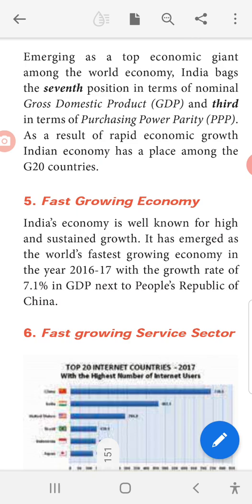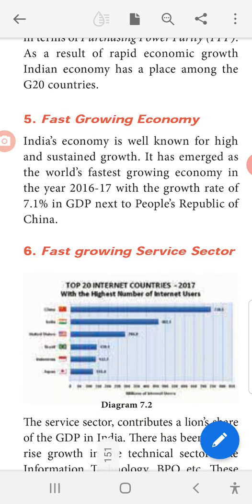Emerging as a top economic giant among the world economy, India bags the 7th position in terms of nominal gross domestic product and the third in terms of the purchasing power parity. As a result of rapid economic growth, Indian economy has a place among the G20 countries. Okay, out of G20 countries, India is in the 7th place. Based on what? Based on our GDP, that is gross domestic product, and the third in terms of the purchasing power parity. Purchasing means that is ability to buy. Okay, that is based on our willingness, we are having the ability to buy the commodity. Okay, out of how many countries? That is G20 countries.